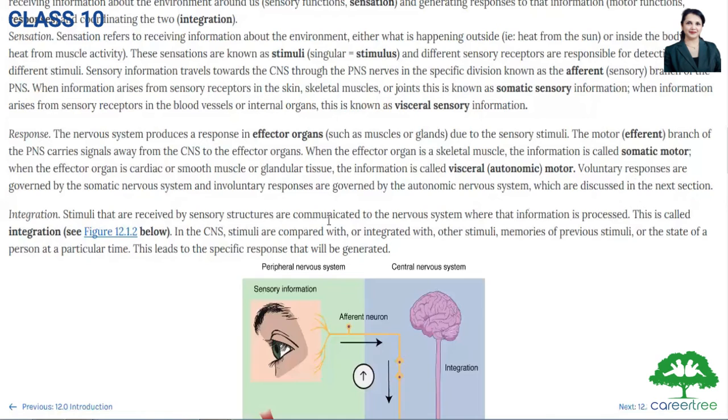Voluntary responses are governed by the somatic nervous system, and involuntary responses are governed by the autonomic nervous system, which are discussed in the next section.